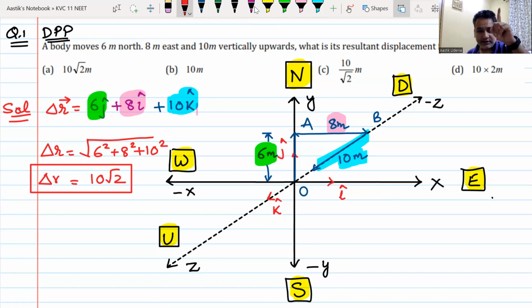We move 6 meters along north, which is y-axis, 8 meters along east, which is your x-axis, then 10 meters up, which is your z-axis, and then x square plus y square plus z square. That gives me the answer. Do we understand this? Everyone has done this, yes or no? When I give you the next one, you can tell me the answer fatafat. Looking at the question, can you give me the answer?